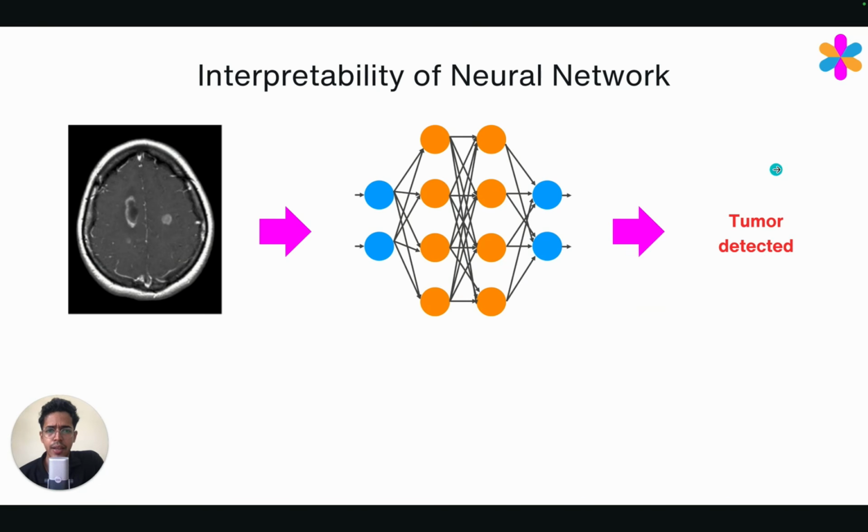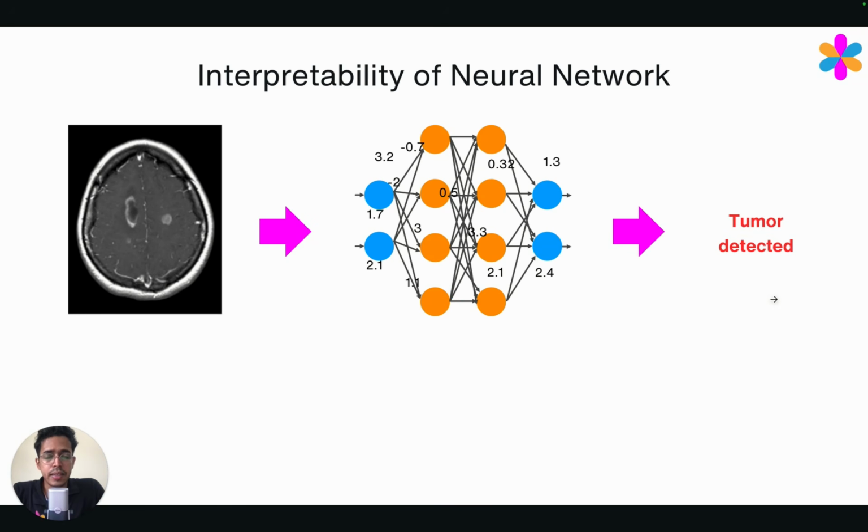And if you really look at the model, it has so many weights, biases, a lot of numerical parameters which define the model. And if you look at these parameters, it is impossible for you to predict why the model classified this image as having a tumor.